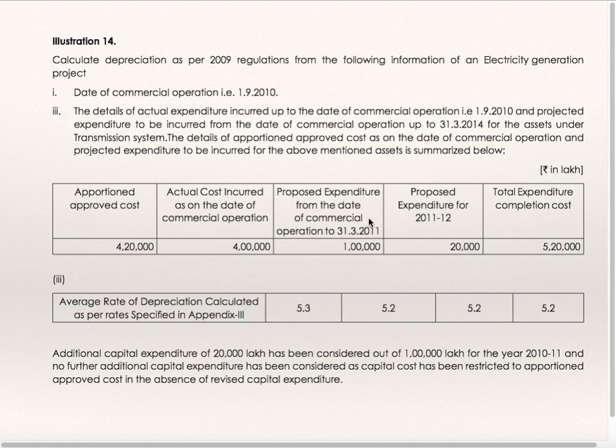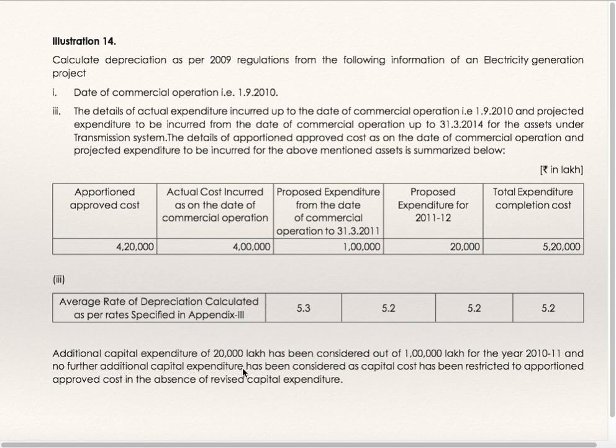That is, this 1 lakh is given. Out of that, only 20,000 additional expenditure has been considered. Why? Because approved cost is 4 lakhs 20,000. Out of that, they have already incurred 4 lakh. So remaining, out of approved, is only 20,000. So even if proposed expenditure is 1 lakh, only 20,000 has been considered.